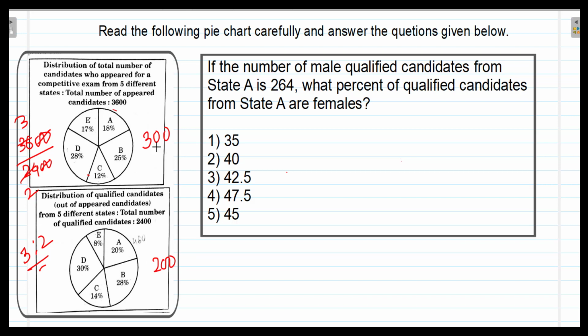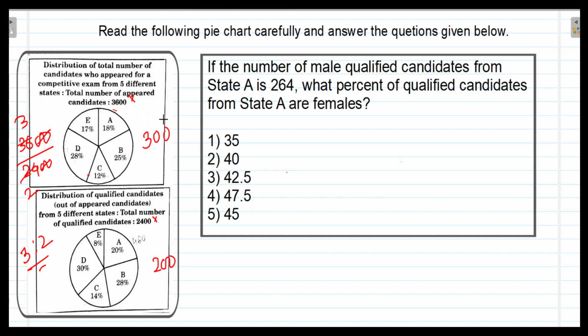And now the numbers are smaller. To take 18% of 300 is easier. To take 17% of 300 is easy, and so we take these two numbers. This will be helpful when you have to calculate the ratio or the percentage. When there is a question of ratio or percentage, you don't need the actual numbers at all. But when you have to find the actual number, you will need them.